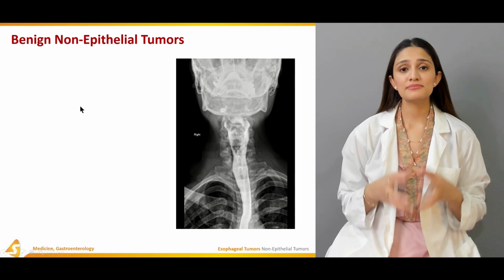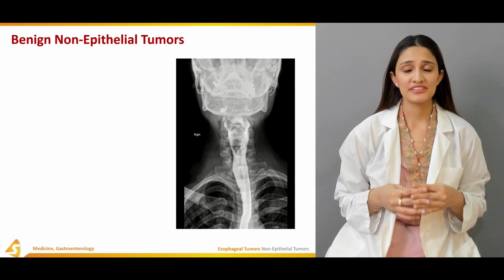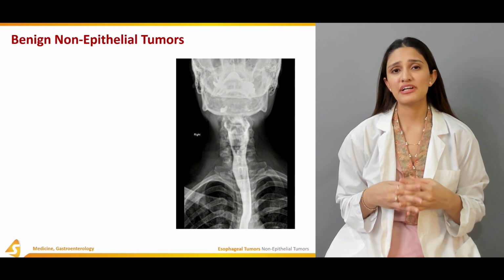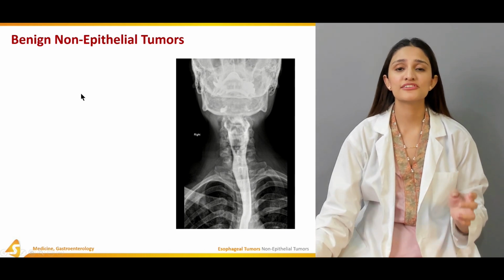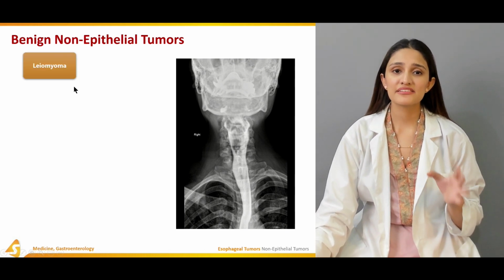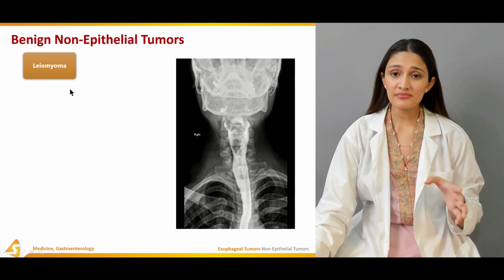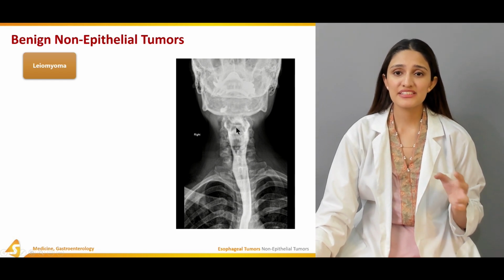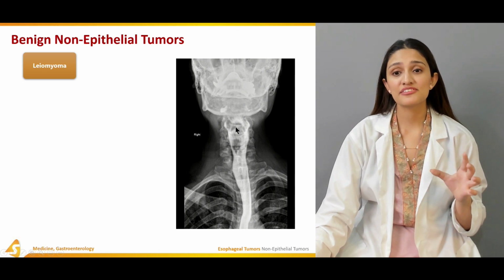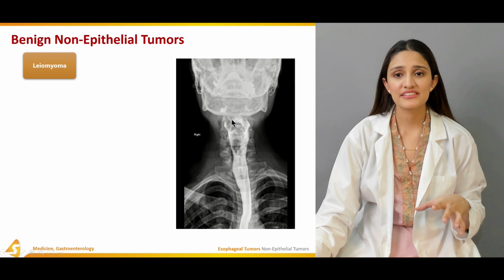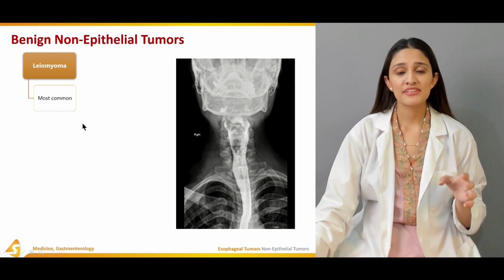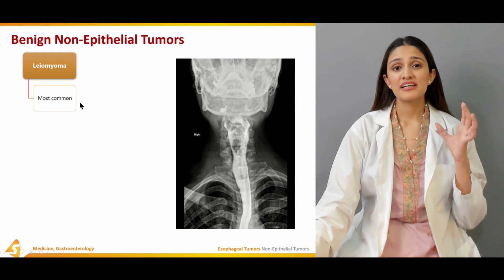Now, if we study the benign non-epithelial tumors, there are many different variants. Firstly, there is the leiomyoma. As you can see in this picture, this is an X-ray of a patient having leiomyoma in the cervical region of the esophagus. This part over here is the leiomyoma. It is the most common form of the benign